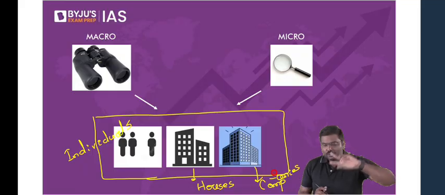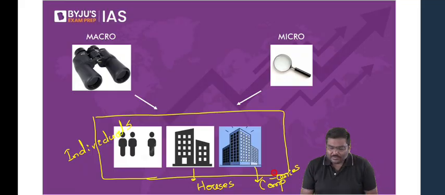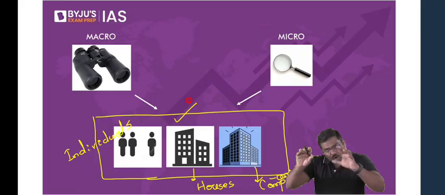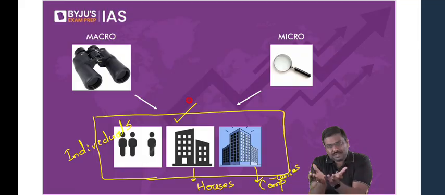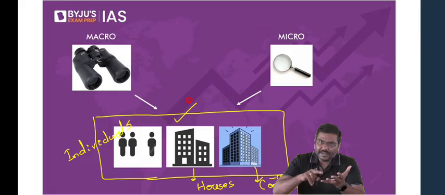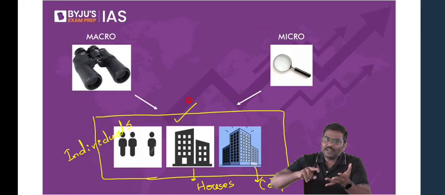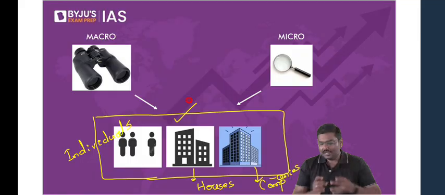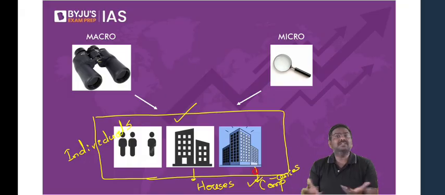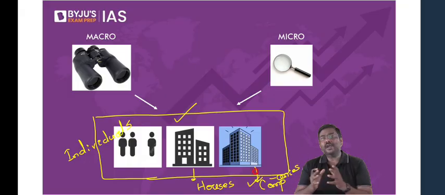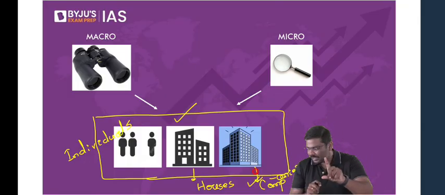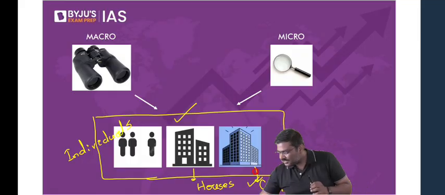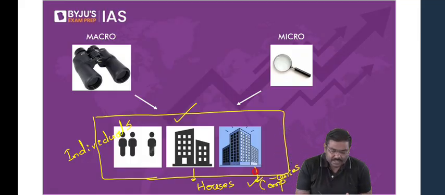Now, there are two ways to look at them. One, I will look at the whole of this structure in one way. Whole of the structure means I will consider the individuals in the economy, the houses in the economy, and even the companies in the economy. Whenever you look at the whole system, I repeat, whenever you look at the whole system, that study is called macroeconomics. Is it okay?